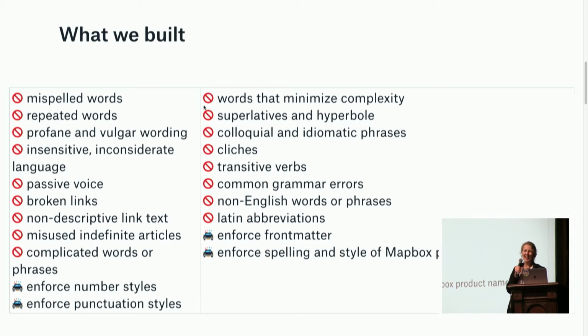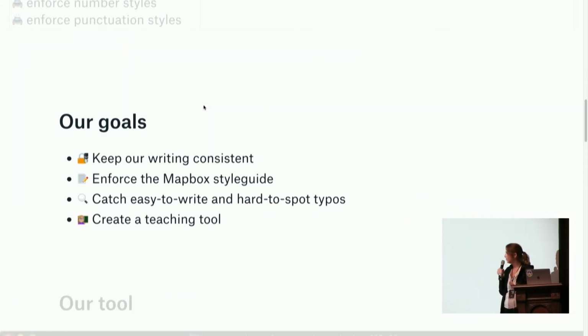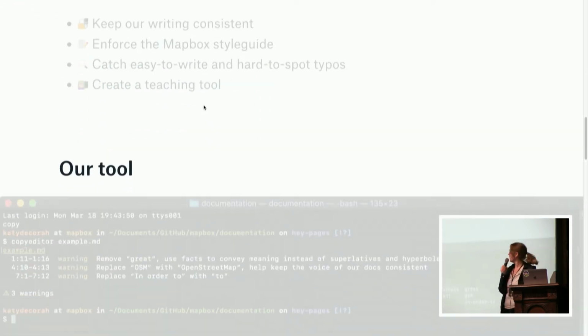All right, so our goal for this tool was to figure out how we can keep our writing consistent with so many products and so many doc sites and so many teams contributing to these doc sites. We also wanted to enforce our style guide and catch those easy to write, hard to spot typos like "to" or how words kind of mash together when you read them. And we also wanted to create a teaching tool. Yesterday, a lot of speakers talked about answering the why. Why do we want people to make this change? We wanted our error messages to explain not only why you should change it, but how you should change it.